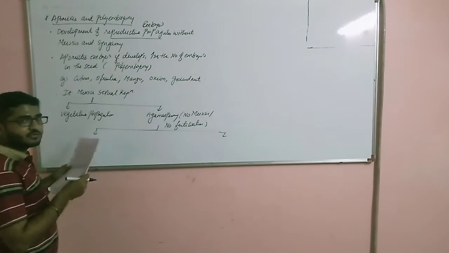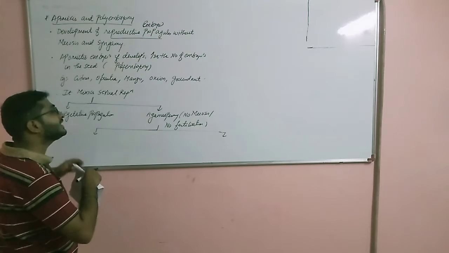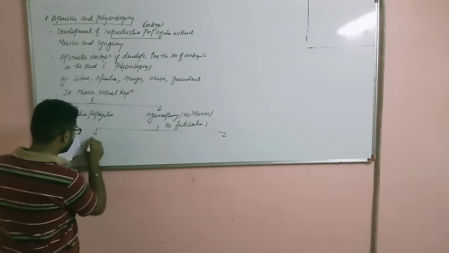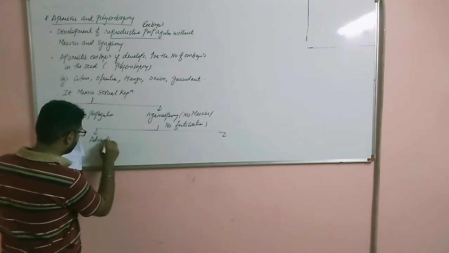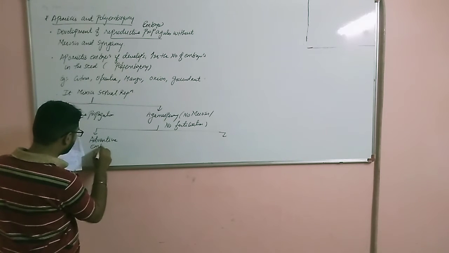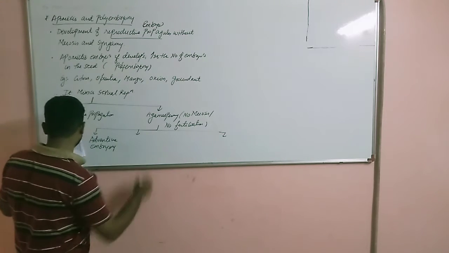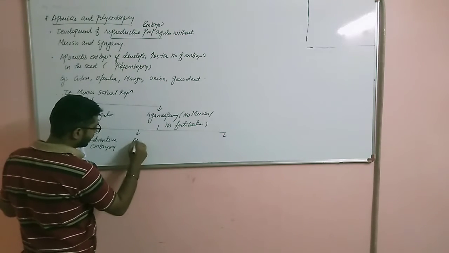So adventitive embryony or adventitive polyembryony, whatever you want to say. Then the second is apospory.